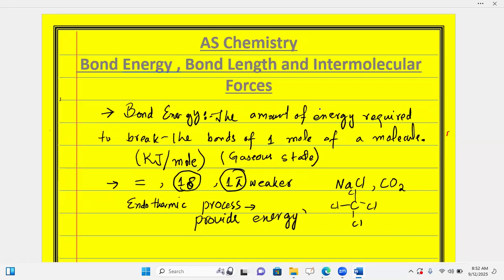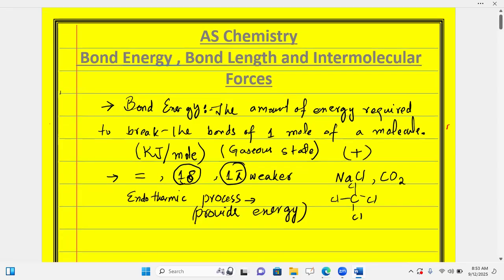In that case, whenever we take the value of bond energy to break the bond, it is taken from the outside towards the system. So it will always have a positive value, because it is given to the system to break the bonds into their singular gaseous atoms over there.